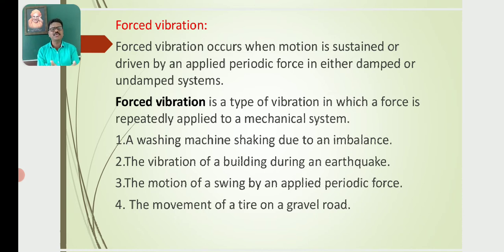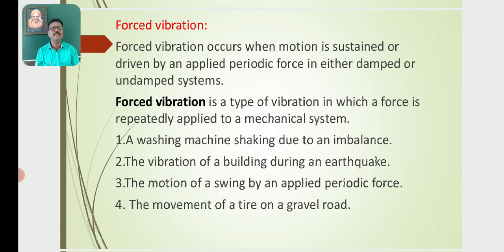If a body exhibits oscillatory motion or vibratory motion repeatedly under the action of an external periodic force, then such a body is said to have forced vibration. Forced vibration is a type of vibration in which a force is repeatedly applied to a mechanical system. A washing machine shaking due to an imbalance is an example of forced vibration.